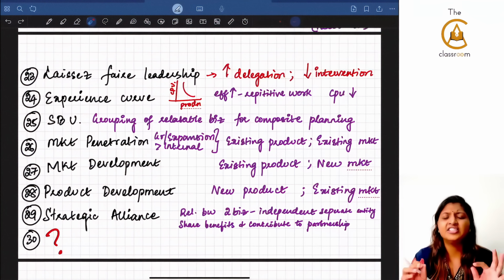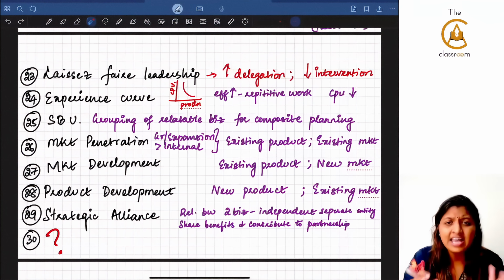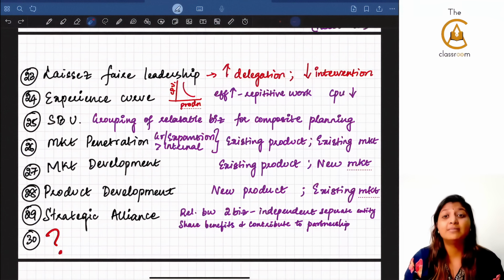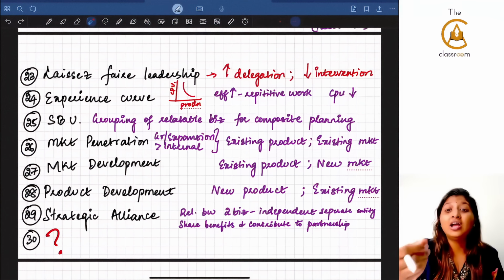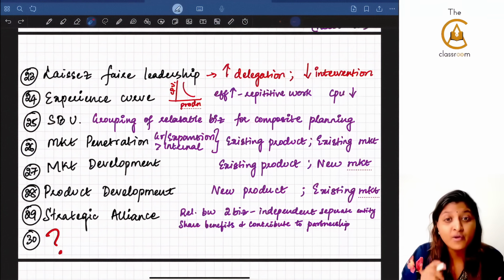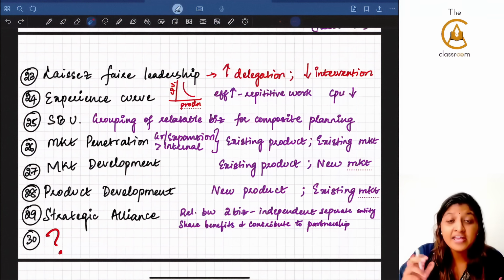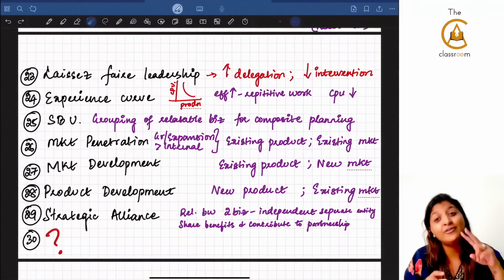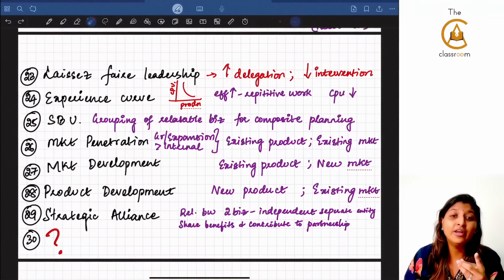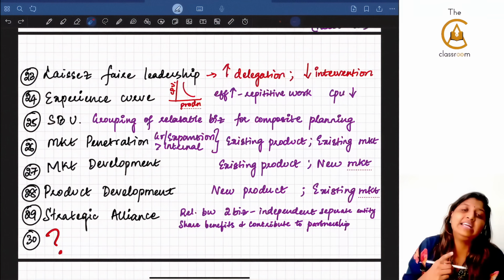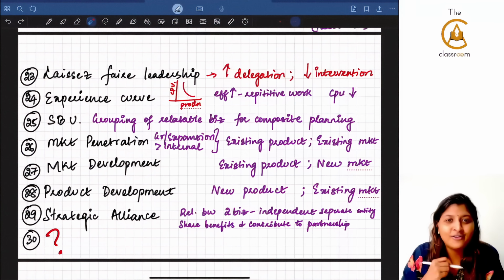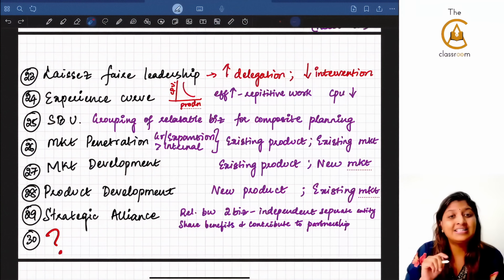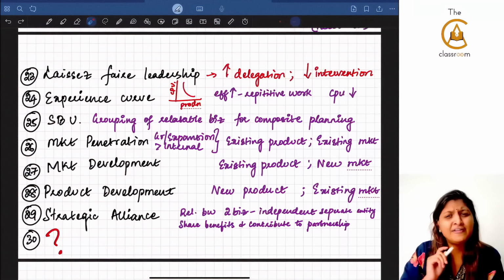That is market penetration. Example, Starbucks is selling the same coffee to the same customer, but they are giving a loyalty card. In that loyalty card they are giving you points. So one time if you go and pay 500 rupees for coffee, they give you that loyalty card where next time if you come, 1 + 1. So if you take your girlfriend or boyfriend, you just pay for 1 coffee and you get 2 coffees in return. Now what are you going to do when girlfriend is there? You are going to put the scene: come, let's go to Starbucks. Like that you are going to say. So what Starbucks has done is they are basically catering to the same customer, the same coffee, same product only.